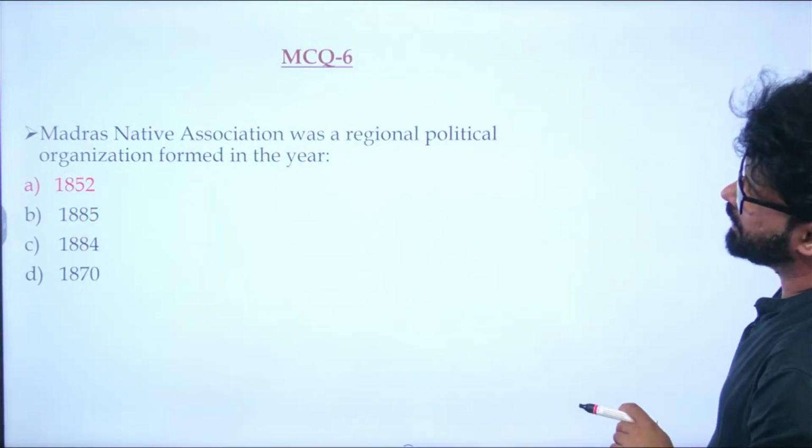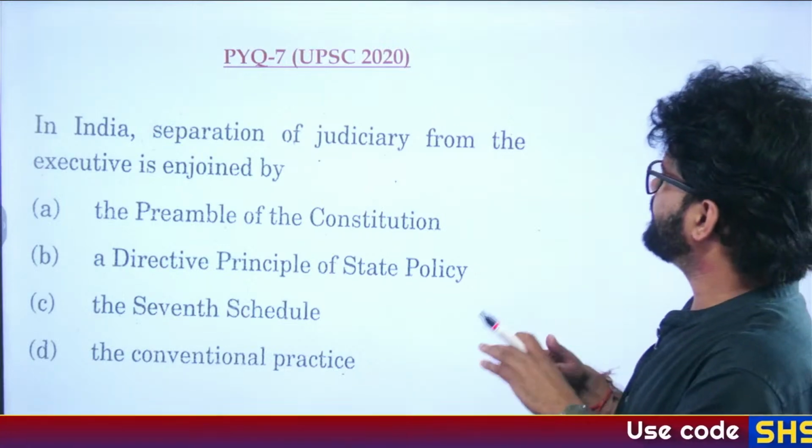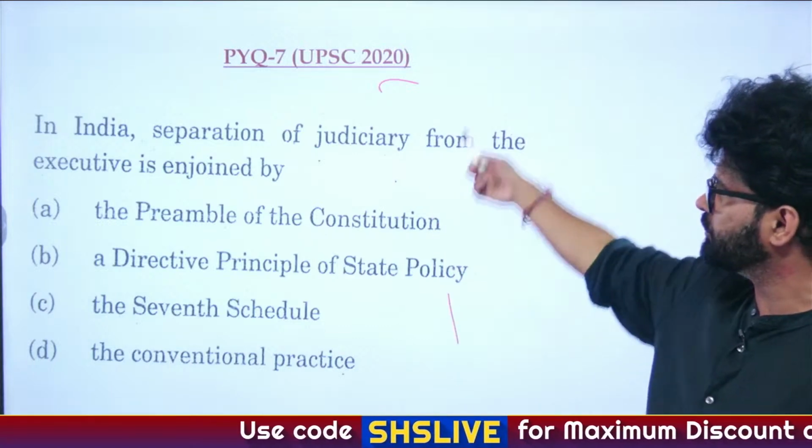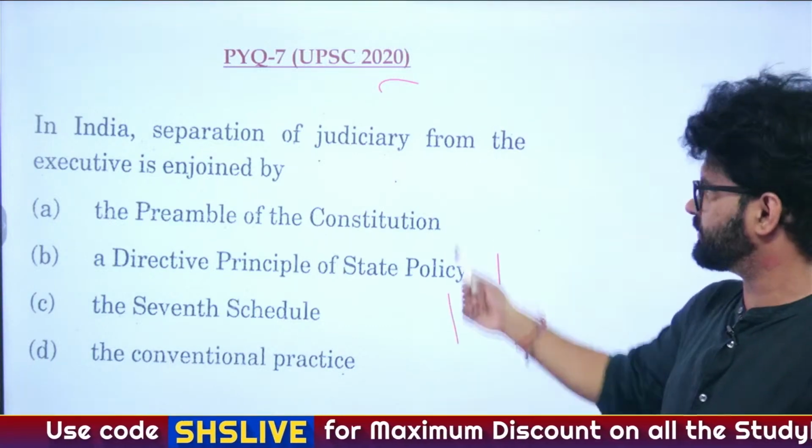Very good. Okay. PYQ 7. So this is a question asked in UPSC 2020. I will tell you why I am asking you this particular question. First, try to solve this UPSC question.